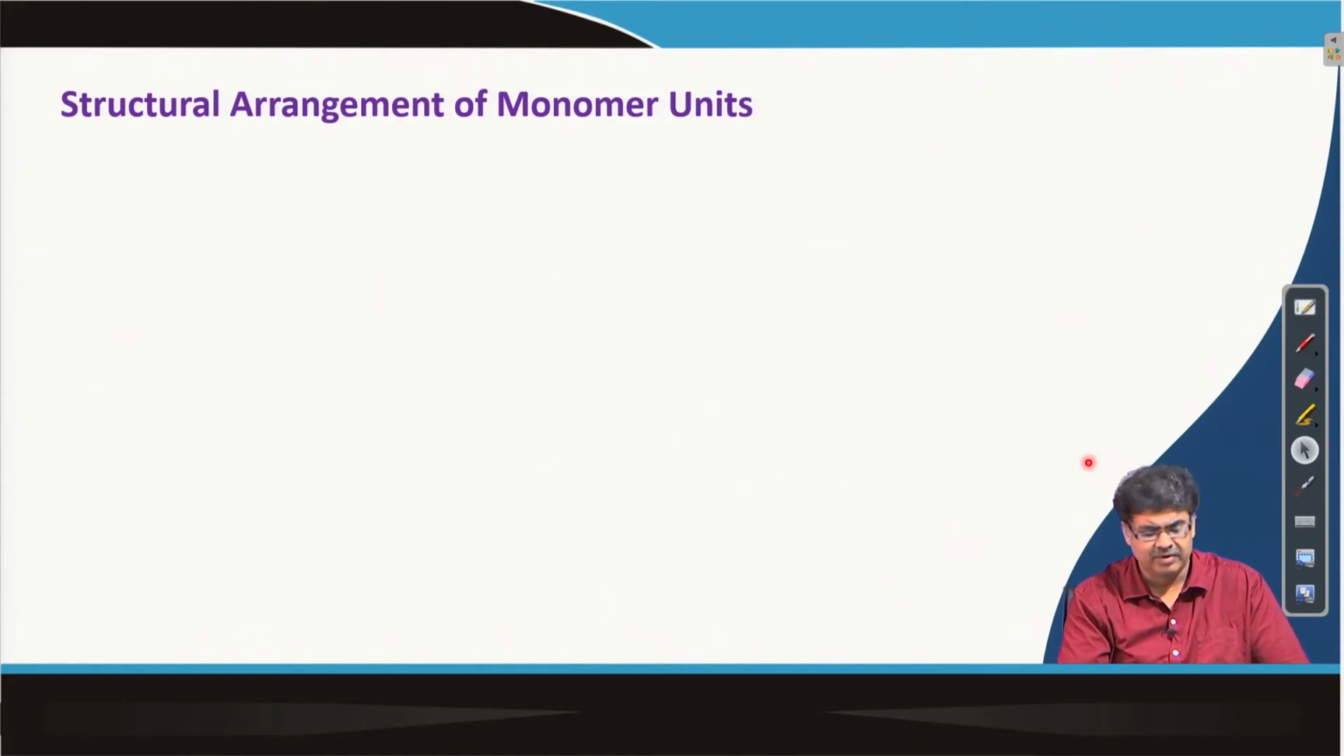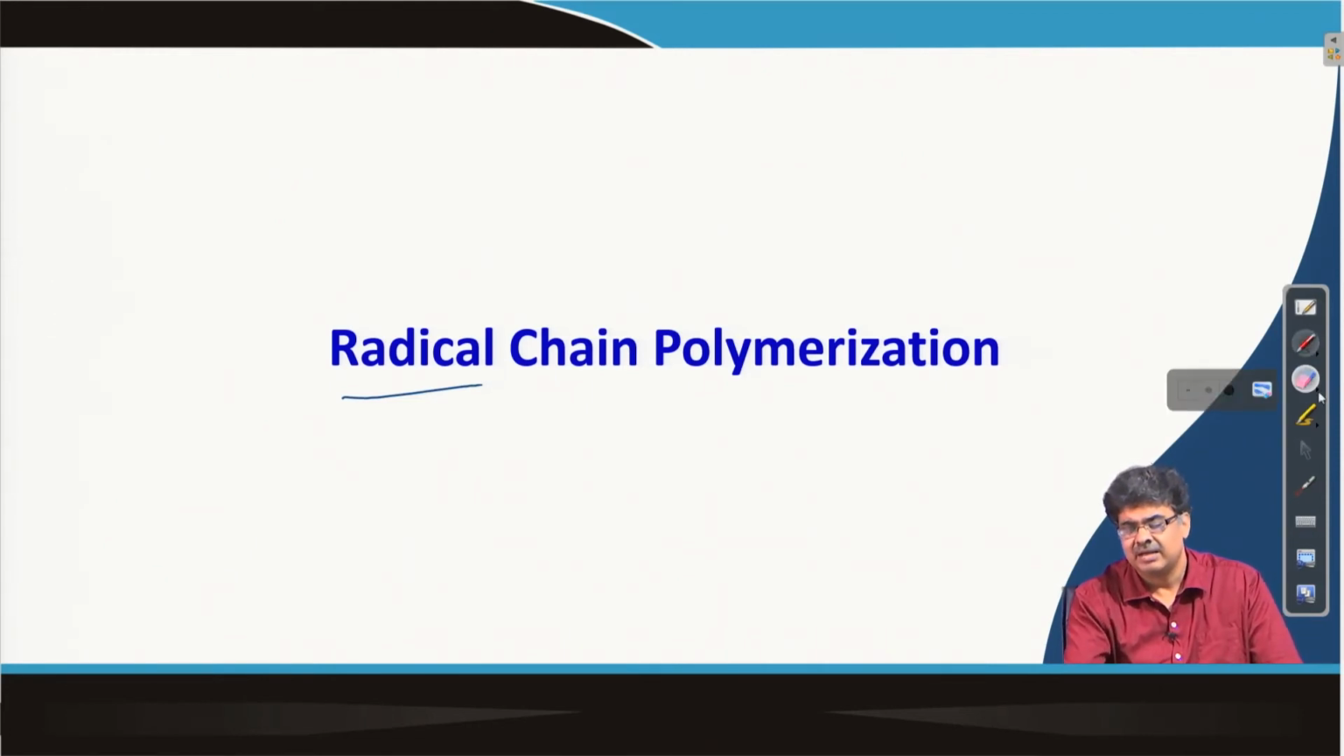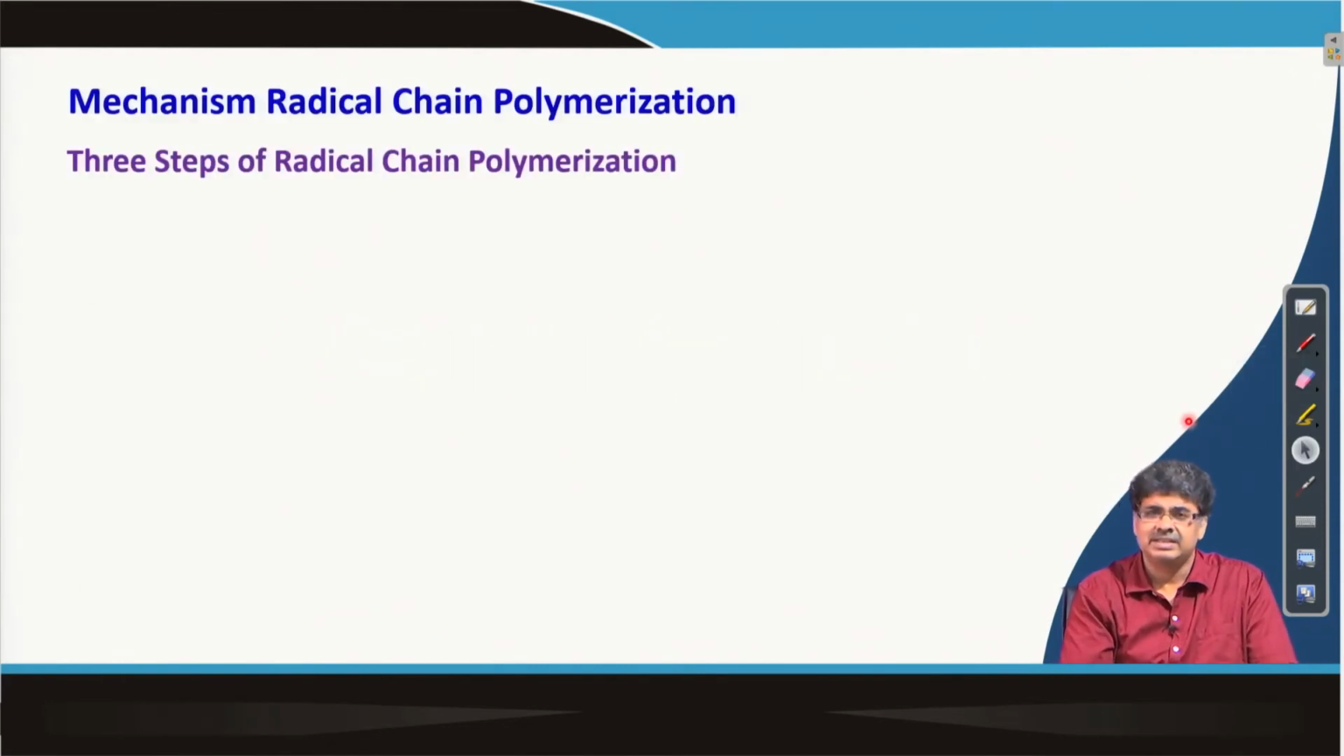Now, we will look at the mechanism of radical polymerization. We will focus on radical chain polymerization. We will come back to cationic or anionic polymerization briefly in a later lecture. There are three steps of radical chain polymerization.